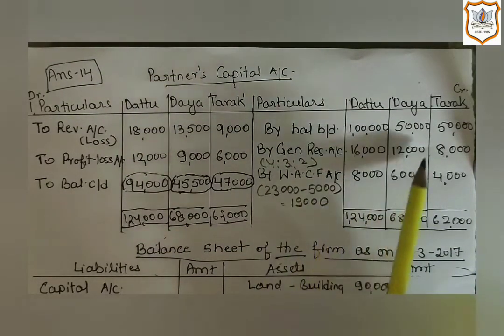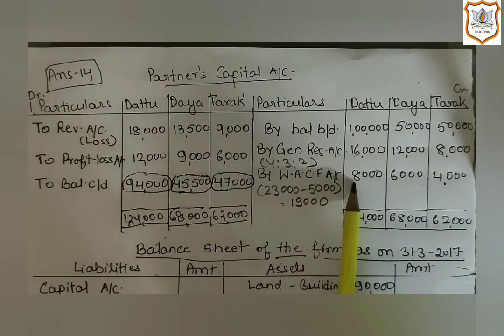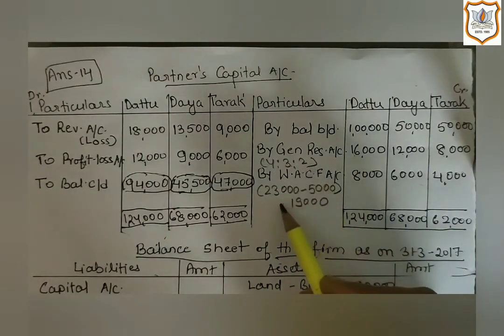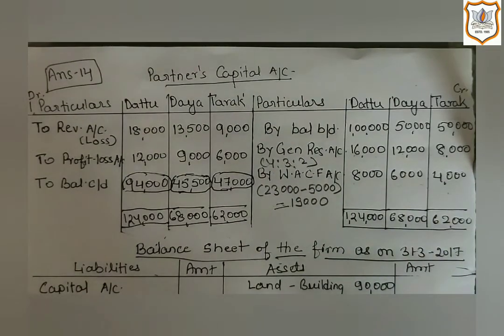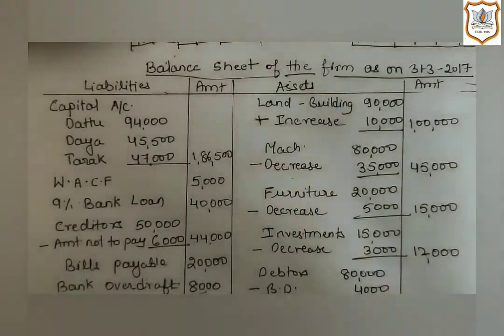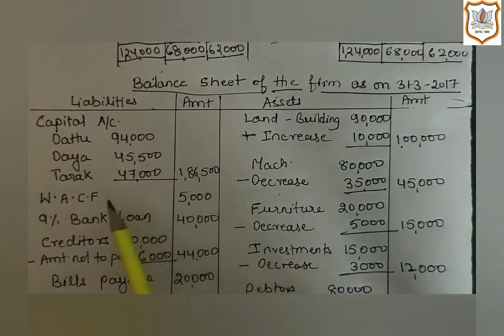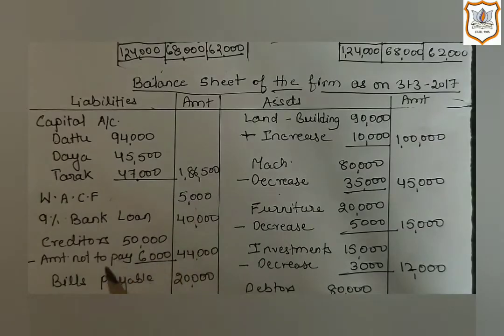Dattu will get 8,000, Daya will get 6,000 and Tarak will get 4,000. As there is a claim of rupees 5,000, it is a liability for the firm, so we will show it on the liability side, workers accident compensation fund 5,000.